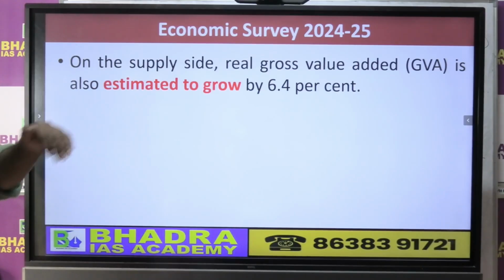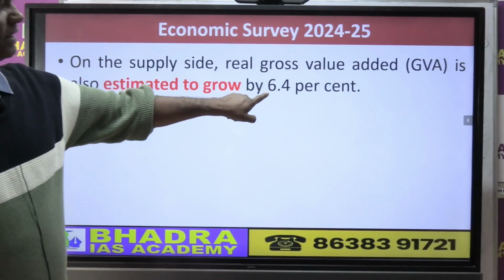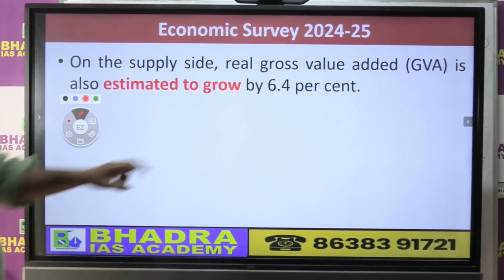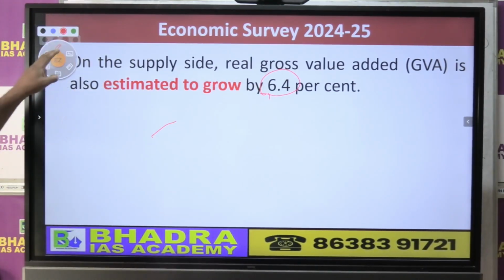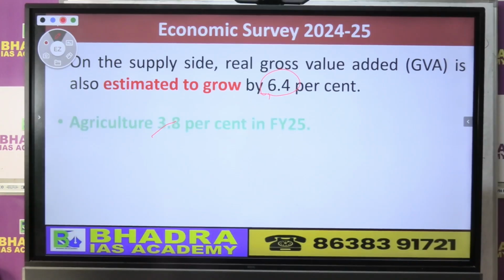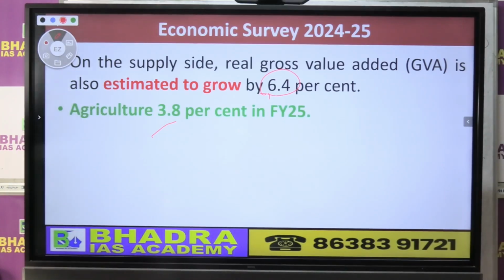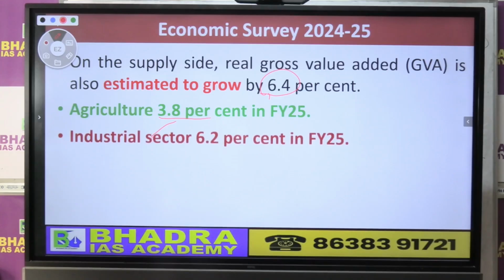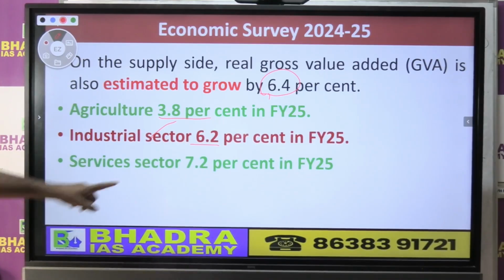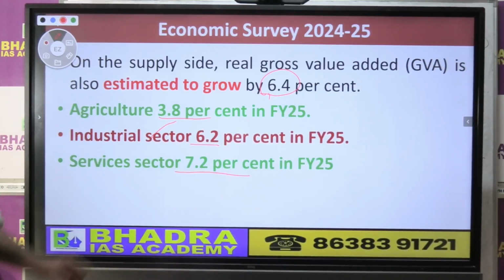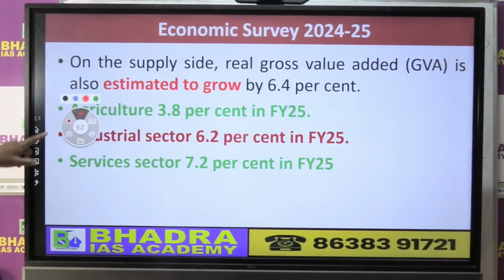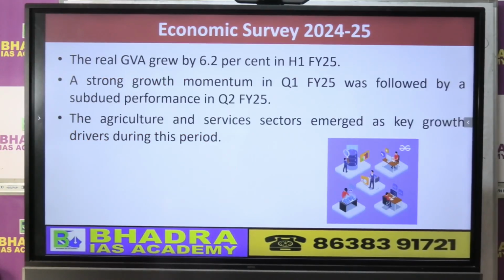Now, if you look at our economic growth, real GVA, we are saying 6.4% is the estimated growth. How will this be? Which sectors will see good growth, right? So look at the first one. The agricultural sector is expected to grow 3.8% as an estimate, whereas industry 6.2% and the service sector 7.2%. So this is the government's projection that in the 2024-25 financial year, growth in these sectors will be good.